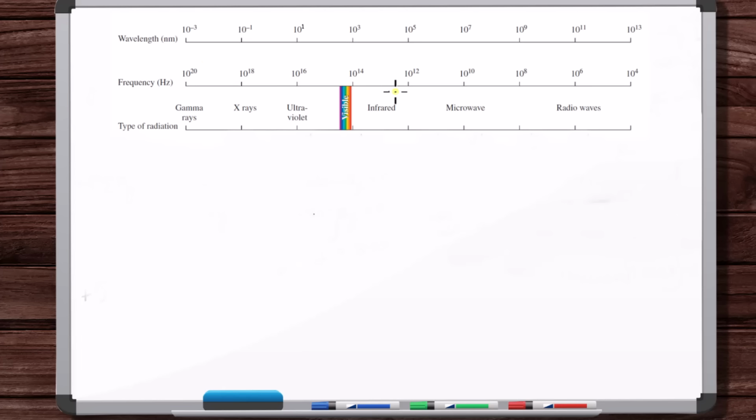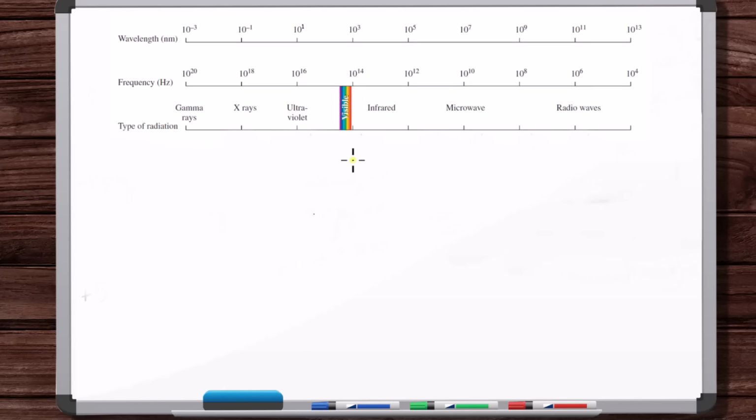It shows all of the different possible frequencies of electromagnetic waves. And based on these frequencies, or in a similar way, based on the wavelengths, it gives the name of the wave. So these longer wavelength, lower energy waves are called radio waves. Then we have microwaves, then infrared. This is the small range of frequencies or wavelengths of light that we can see. Then shorter wavelengths, higher frequencies, higher energy: we have ultraviolet, then X-rays, then gamma rays. This is the highest energy.